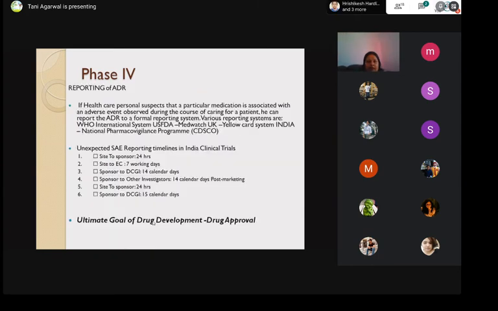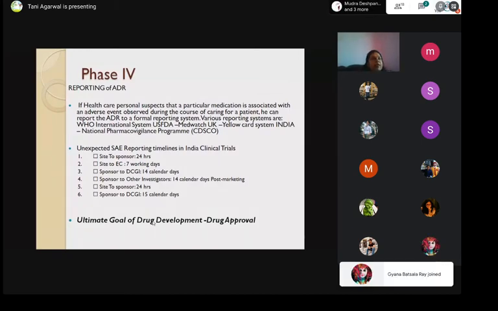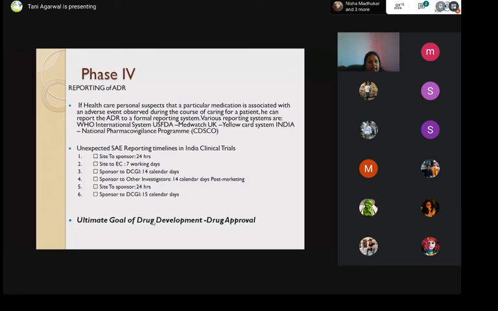Phase 4 or the reporting of ADR. So unexpected SAE. SAE refers to serious adverse events, or very serious side effects. Reporting timelines in clinical trials in India. There is a particular timeline within which the SAE has to be reported. For example, if somebody dies during a clinical trial, that has to be reported to the sponsor immediately. Those timelines are given: from the clinical trial site to the sponsor, the information has to go within 24 hours, and similarly from the sponsor to the DCGI within 15 calendar days.